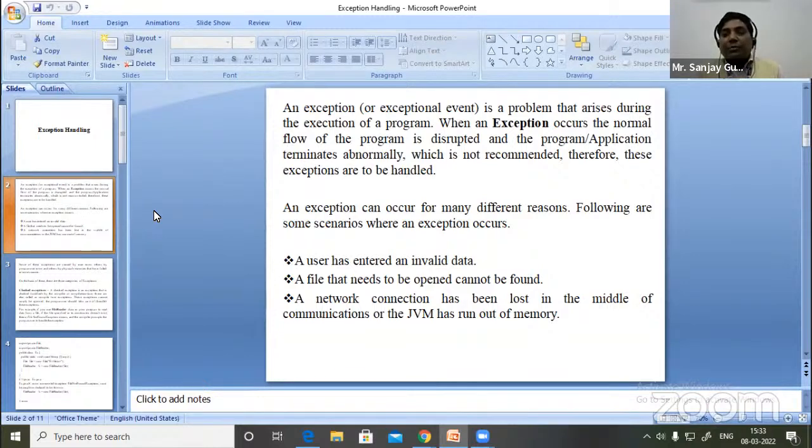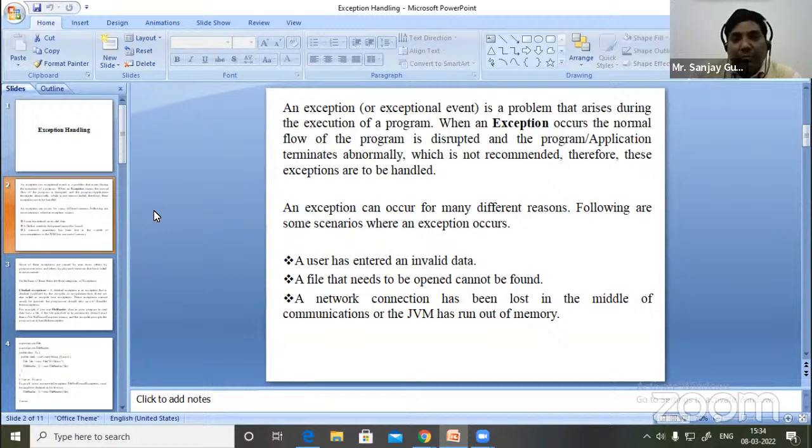By dictionary meaning, an exception is an abnormal condition which disrupts the normal flow of the program. When we execute our program and write some logic, if there is any type of exception that does not provide the exact output which we want, this type of condition is called an exception.